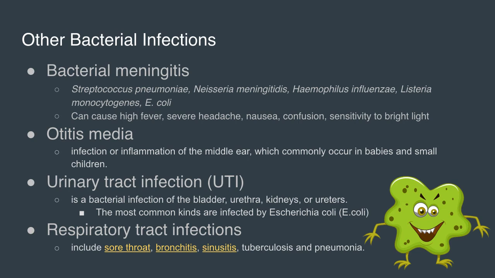babies and small children. There are also urinary tract infections, which are bacterial infections of the bladder, urethra, kidneys, or uterus, and the most common kinds are infected by E. coli. And finally, there are respiratory tract infections, which include sore throat, bronchitis, sinusitis, tuberculosis, and pneumonia.